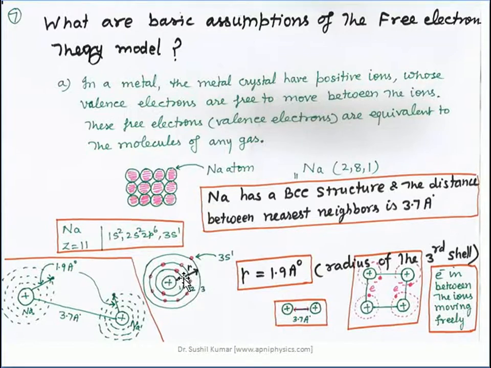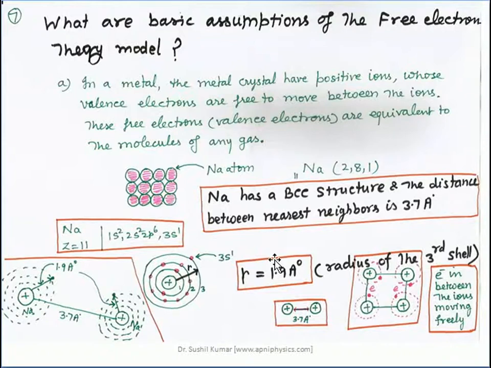The radius of the third shell where this last electron, the valence electron, exists is represented by R, and that is 1.9 angstrom. So there are two things I have mentioned here.